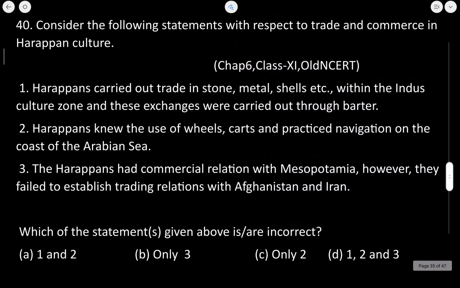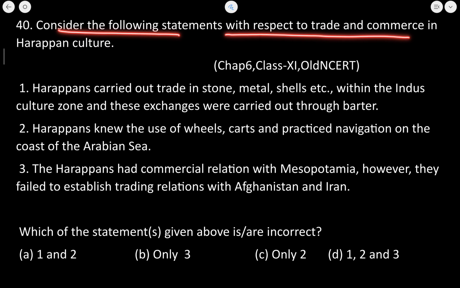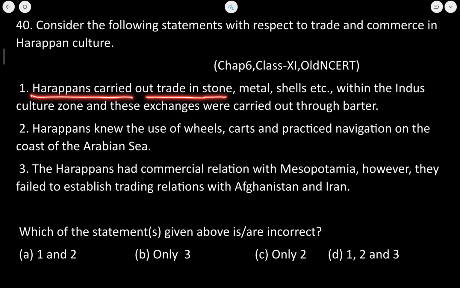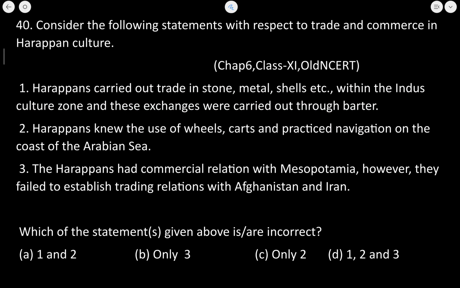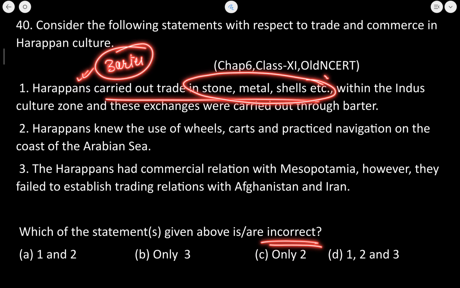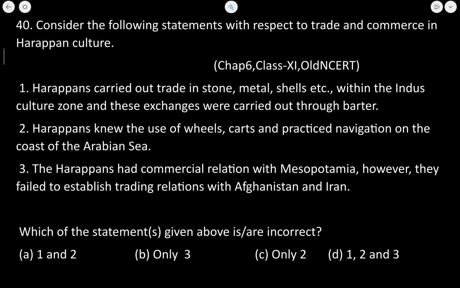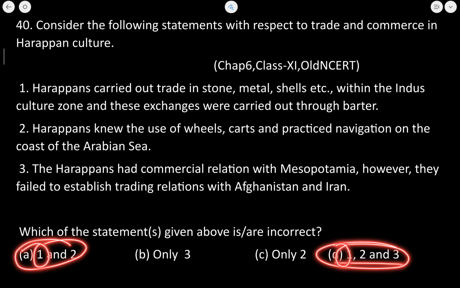Now let's move to the next question. Now this question is asking, consider the following statement with respect to the trade and commerce in the Harappan culture. Now Harappans carried out trade in stone, metal, shells, etc. within the Indus culture zone, and these exchanges were carried through barter. Now we have to mention the incorrect statement. So this statement is absolutely correct. Barter system was prevalent and they had trade relation and they did trade in stone, metal, shells. So the first statement is true. So incorrect तो नहीं हो सकता, ना तो D ना तो A, because one option में है.